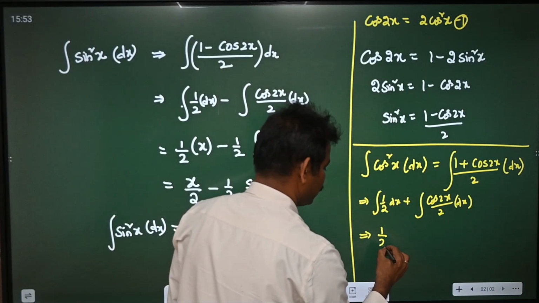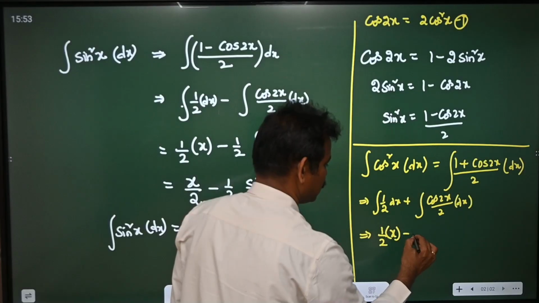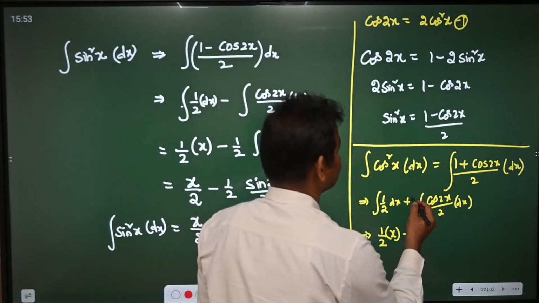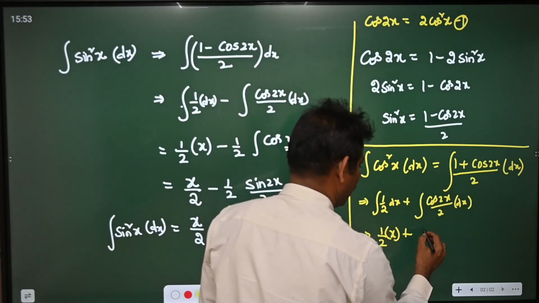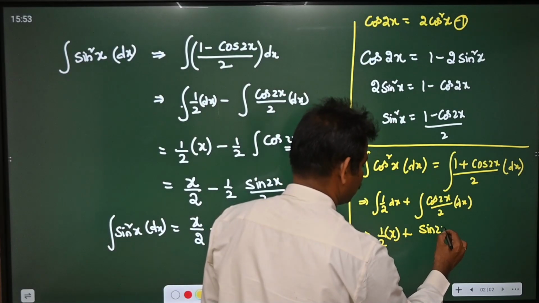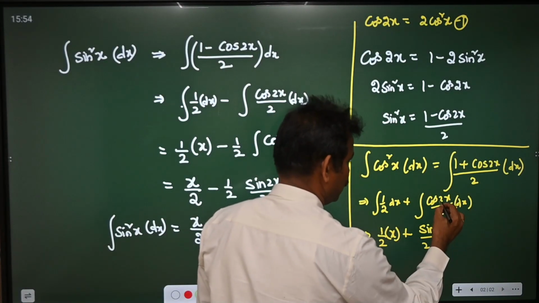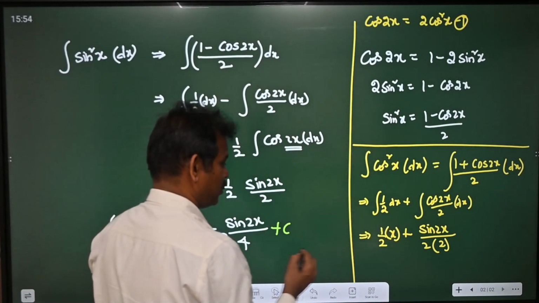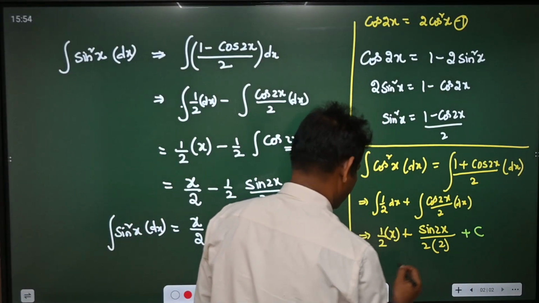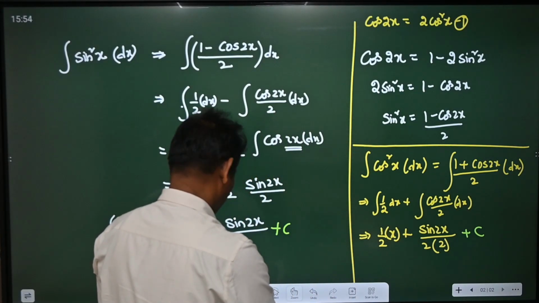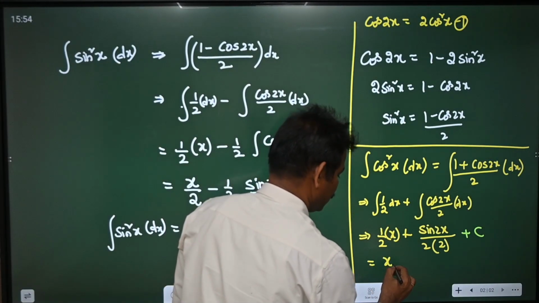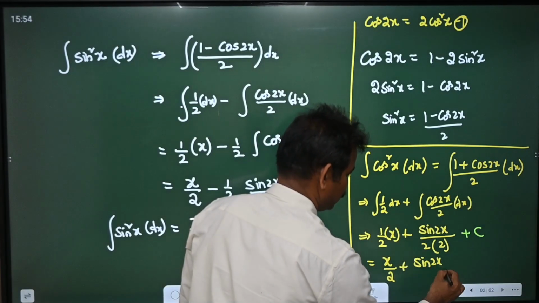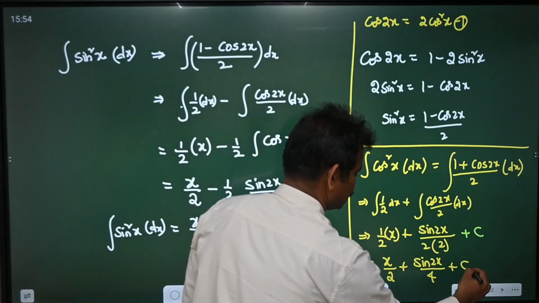This can be written as 1 by 2 is a constant and the integral dx is x. So you can write 1 by 2 into x plus, because integral cos 2x will become sin 2x by 2, as the derivative of 2x is 2, and compulsorily the arbitrary constant should be written here. So from this we can write x by 2 plus sin 2x by 4 plus c.